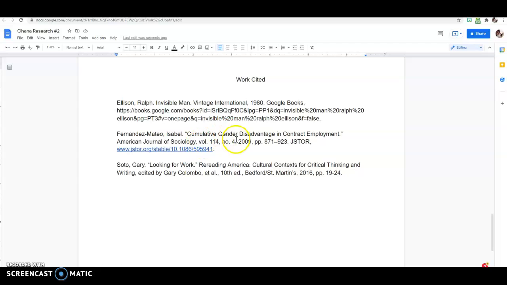So one more tip I want to give you with the works cited is how to format it. So let's say you did your works cited. Maybe you used the library database to copy and paste it, right? So here it is, copy and pasted. I have 3 sources. Remember, it should be in alphabetical order. So it's E, F, and S. Okay, so this is in alphabetical order.